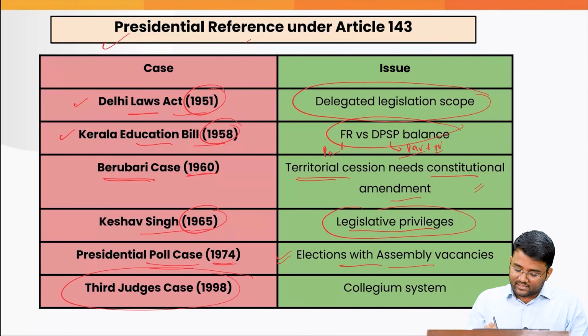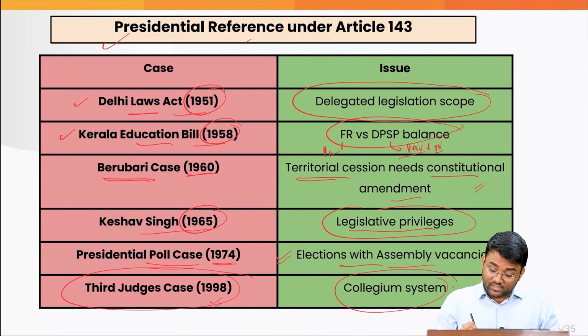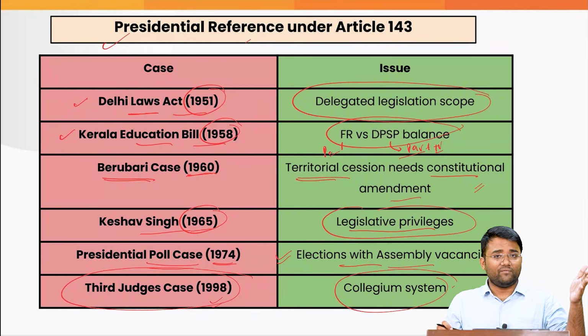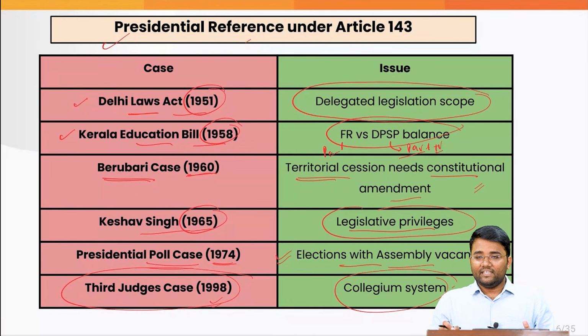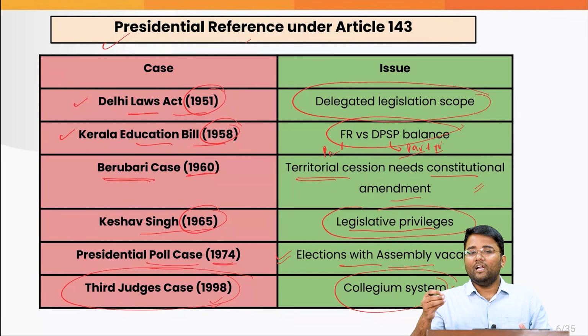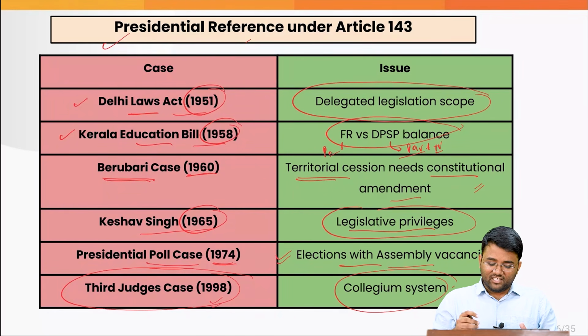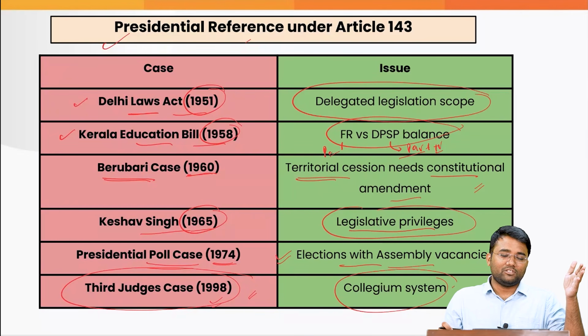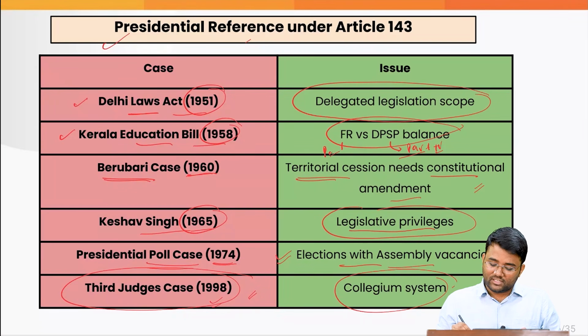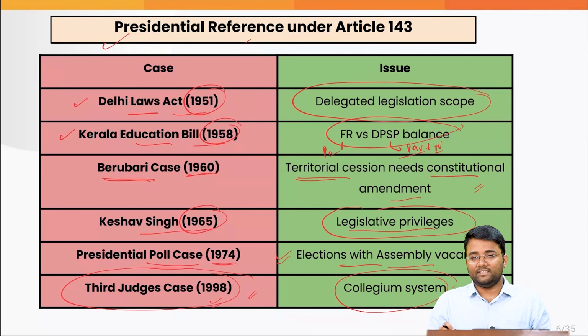Then in the third judges case of 1998, the collegium system was evolved in a proper manner. After the SP Gupta case, that was the first judges case, and the second judges case, there was confusion whether consultation means concurrence with regard to the appointment of the judges or not. In the third judges case, it was said that the consultation mentioned in the Constitution means the concurrence of the judiciary, and the collegium system was formally and properly set up after this third judges case.